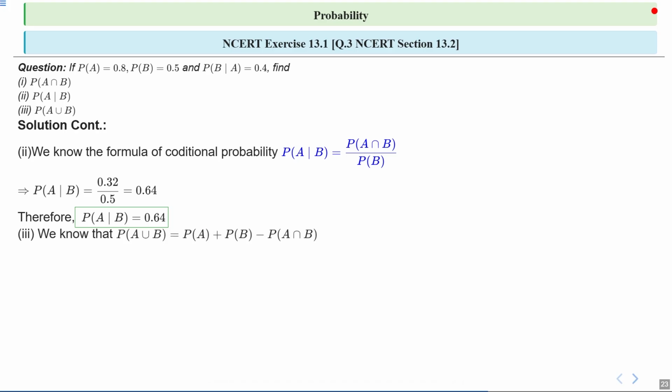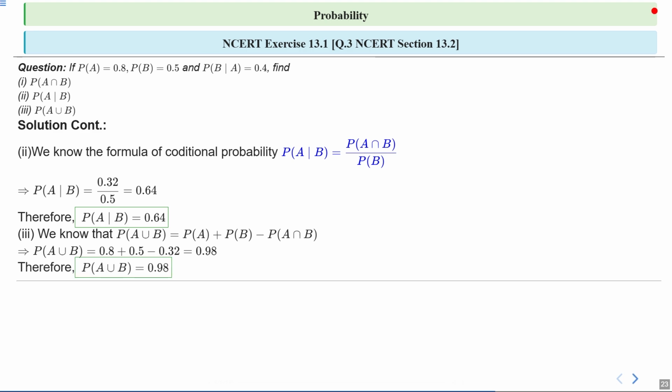Third part, we know that probability of A union B is equal to probability of A plus probability of B minus probability of A intersection B. Therefore, probability of A union B will be equal to 0.8 plus 0.5 minus 0.32, which is equal to 0.98, right? So 0.98 is basically the right answer of the given question, right?